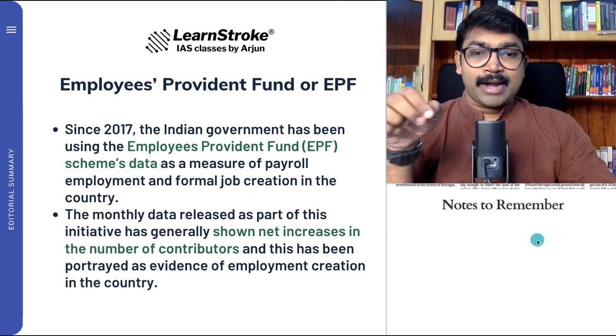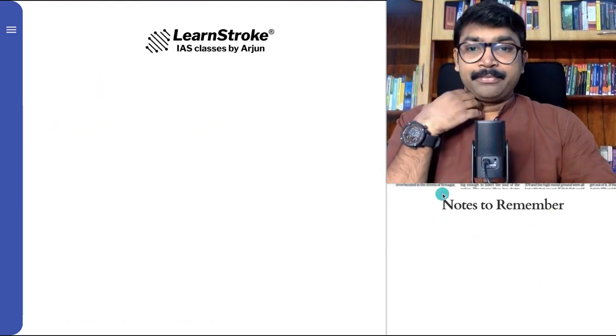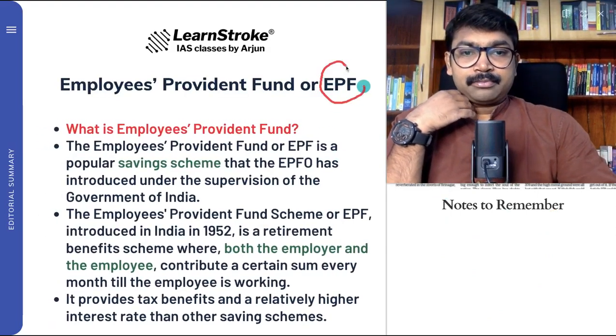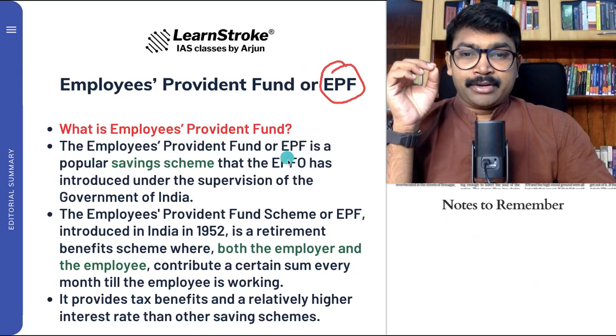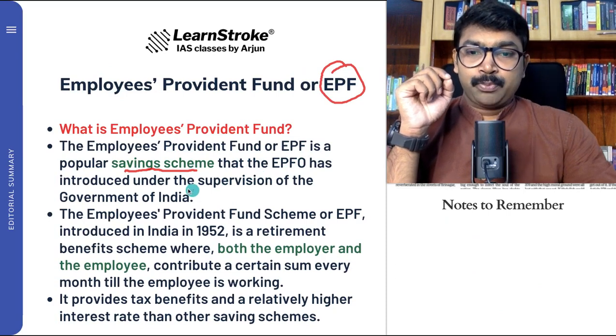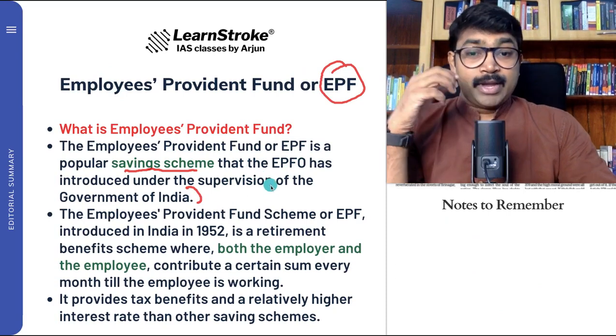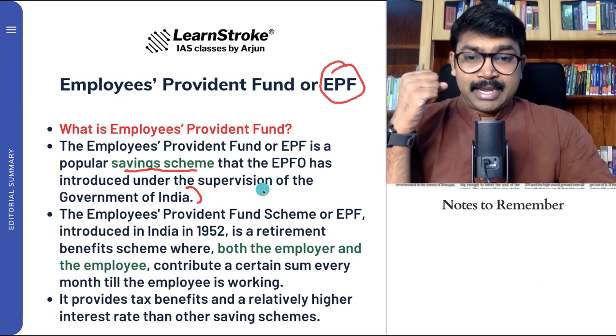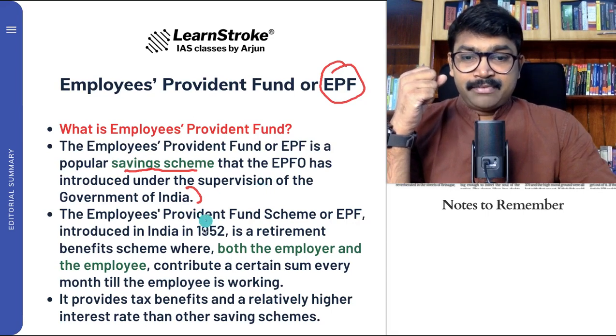Before understanding this, you should know what EPF is. The Employees Provident Fund, or EPF, is a popular savings scheme that the EPFO has introduced under the supervision of the Government of India. EPF is a provident fund scheme introduced in 1952.